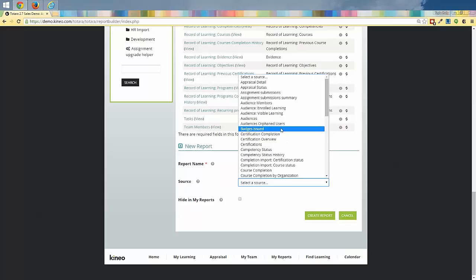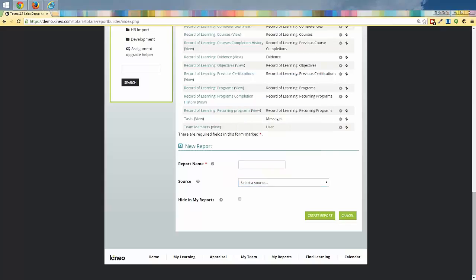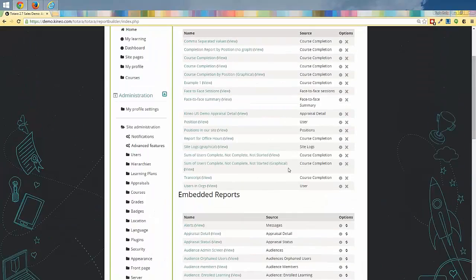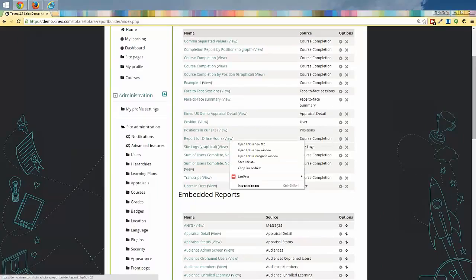And then I came in here and said course completion, and I made no changes to that particular report as far as what it looks like and what content it's pulling through, because I want you to see the whole full big picture of everything. Your course completion report is going to be a really standard report that you see people use a lot of times. So I'm going to right click, open in a new tab to view it.